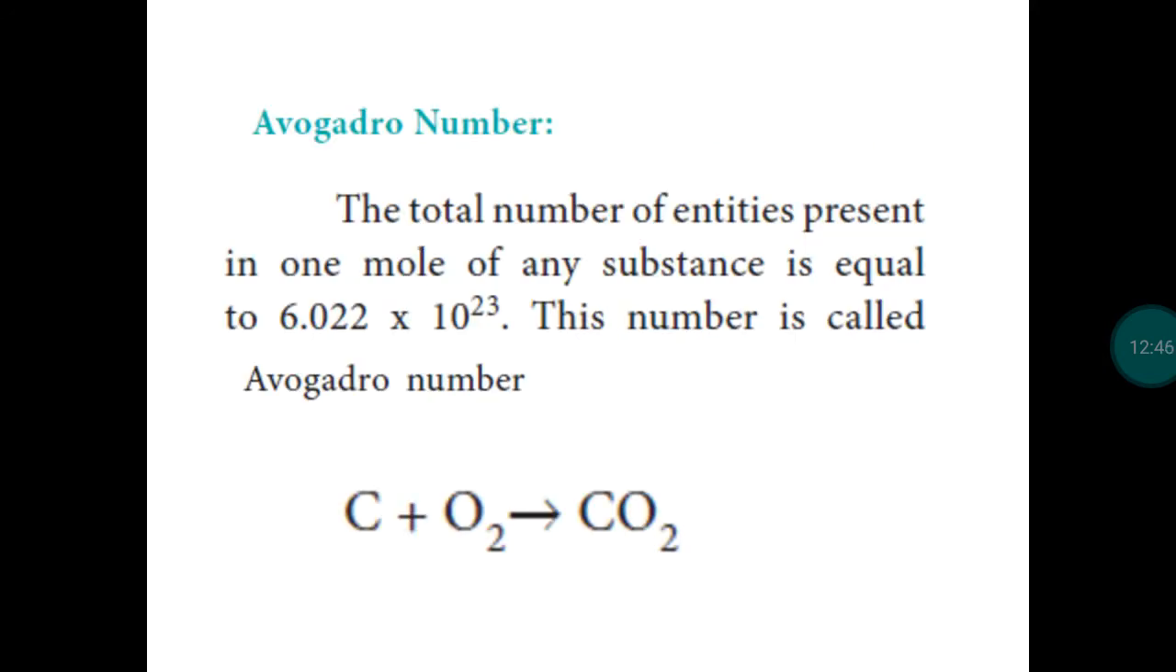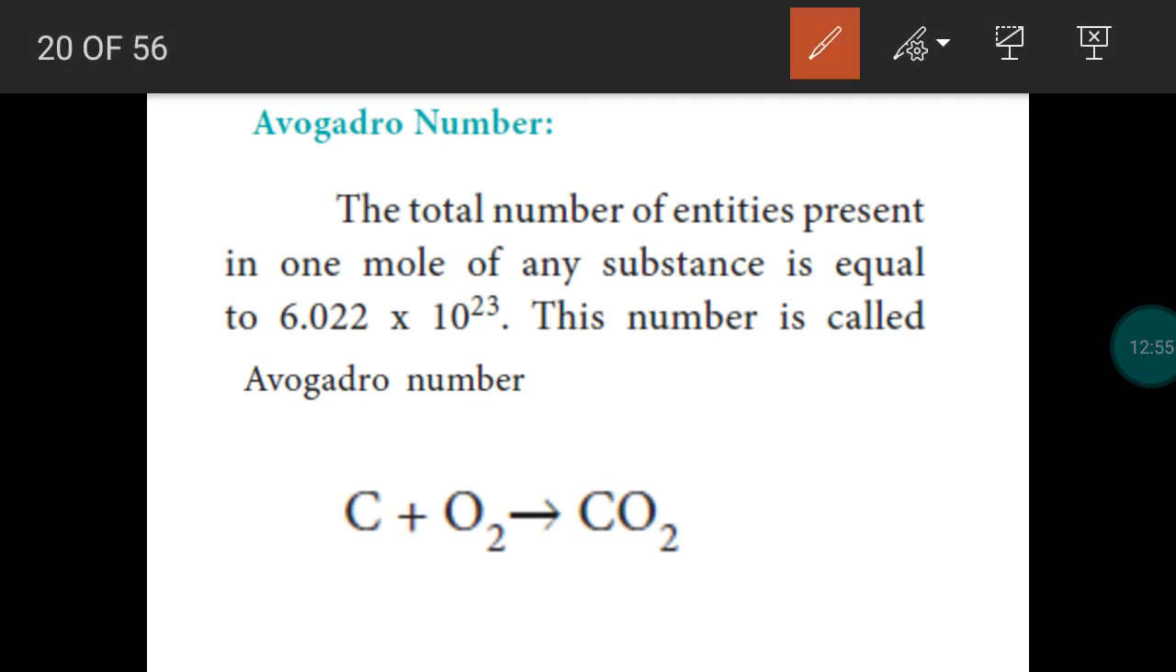What is Avogadro number? The number of particles present in 1 mole of substance is called the Avogadro number. So if you take any substance, the 1 mole quantity of substance will have 6.022 × 10^23 particles. This is called the Avogadro number.